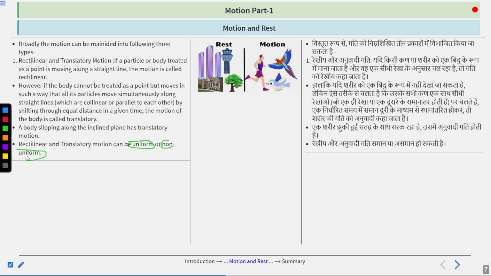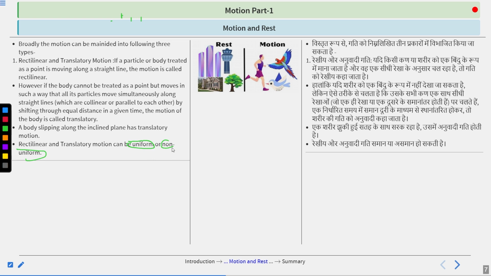If this is the point of reference, and the object is changing its position, and the amount of change in position and the time taken while changing the position are both the same, then that will be a uniform motion.